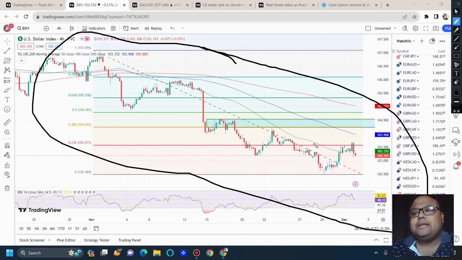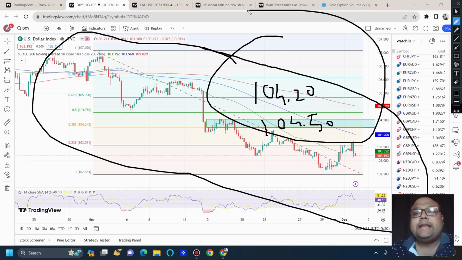As you can clearly see here, the DXY failed to cross the FIBO 23.6% retracement level. In case DXY surprises us, shocks us with some up move, then you can expect that 104.20 to 104.50 is the next big resistance on DXY because of the FIBO 38.2% retracement level. Along with that, we have previous resistance around this area, but I don't think DXY will head towards 104.2, 104.5, and it will have the strength to break.